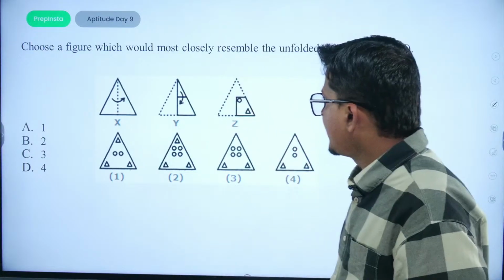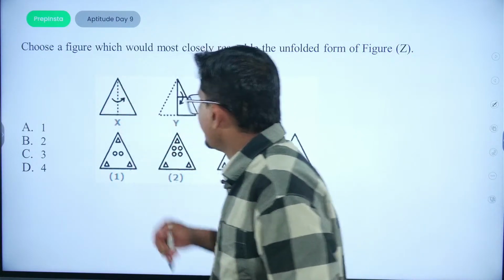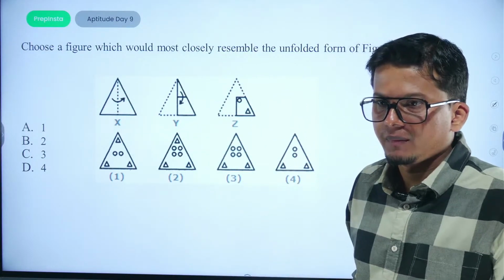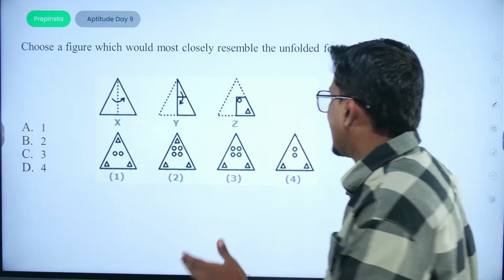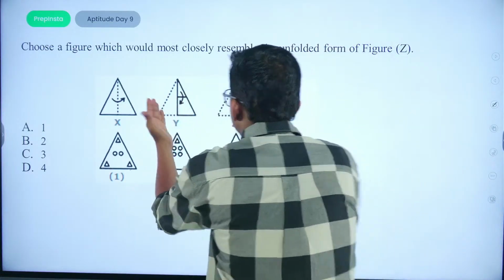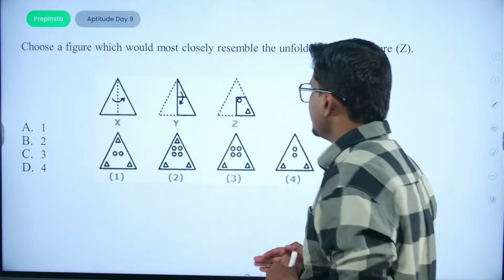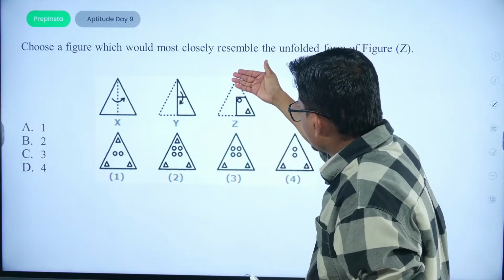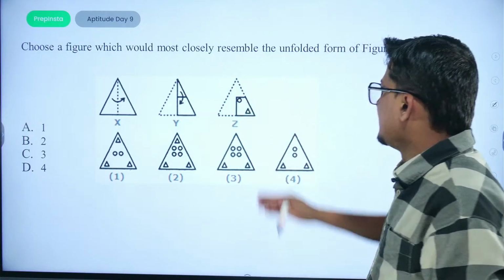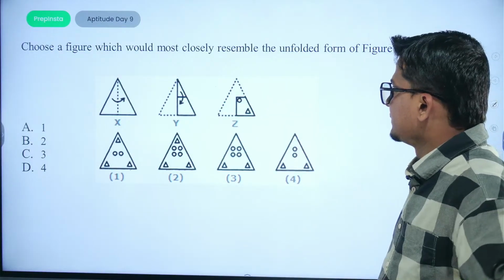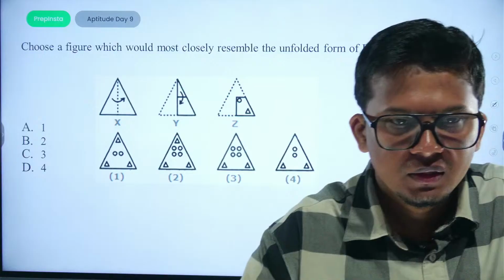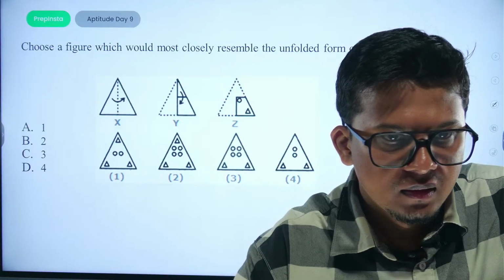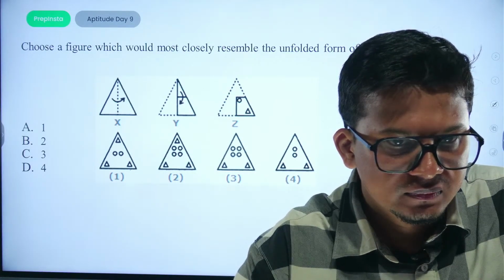For example, if I have a plain diagram of a triangle, and if I fold that triangle along the horizontal side, it would come to this position, and from the vertical position it would be upside down, right? So what would be the answer for this? You have 20 seconds to rethink your answer and write down your answers in the comment box.